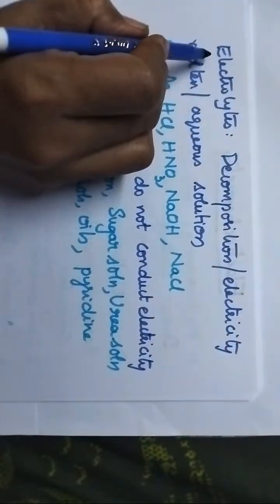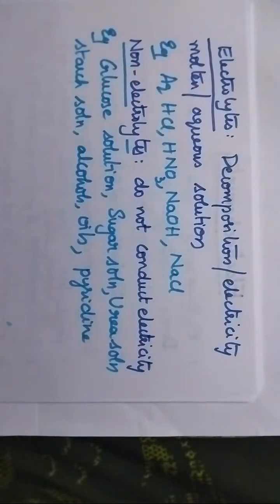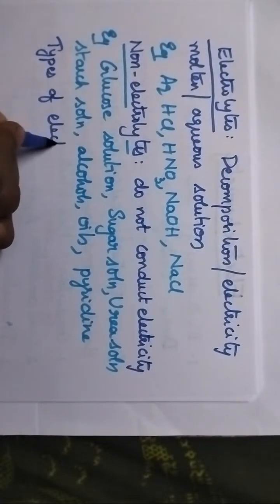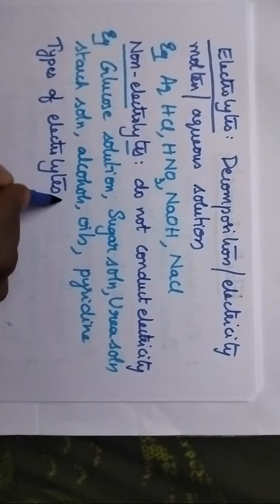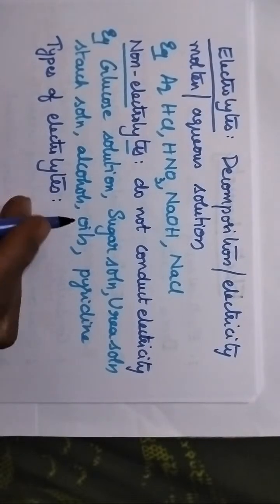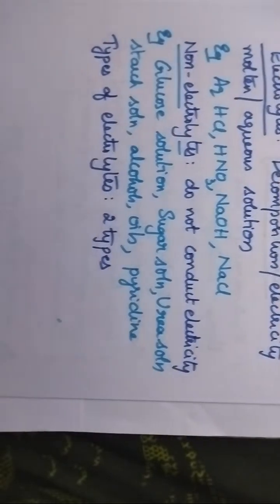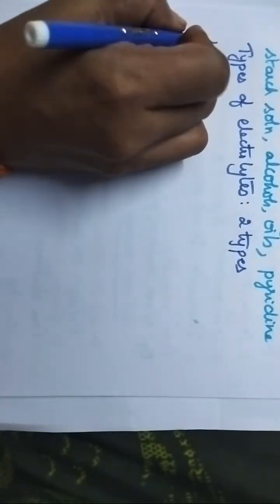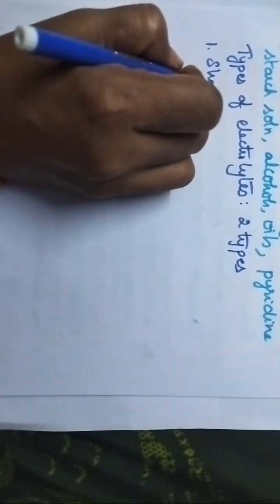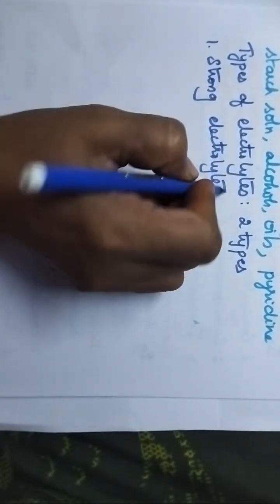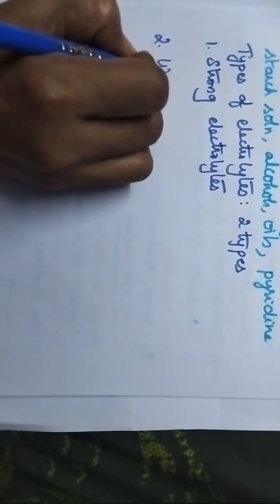What is our point of interest? To discuss the types of electrolytes. Coming to the types of electrolytes, electrolytes can be classified into two types, namely strong electrolytes and weak electrolytes.